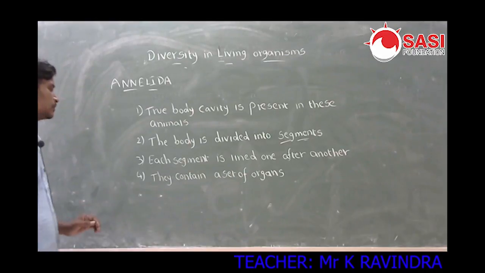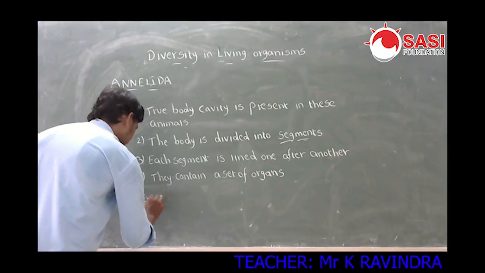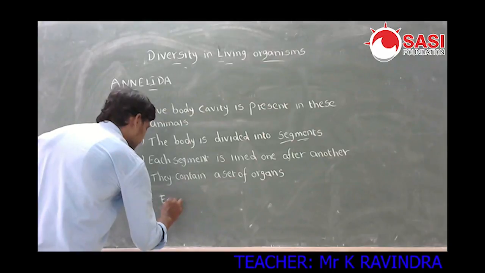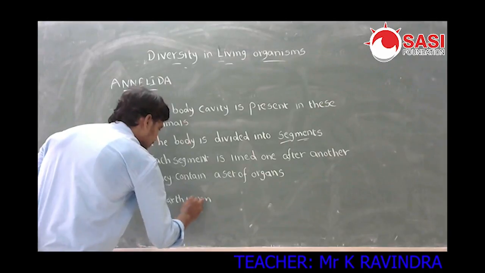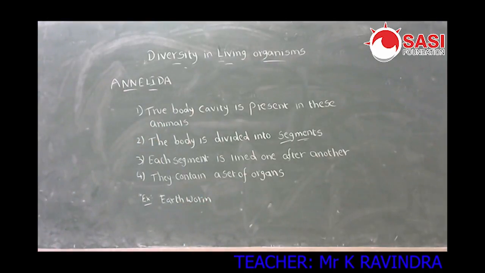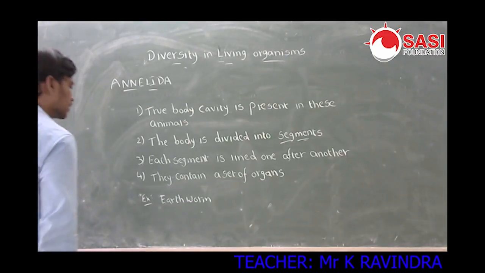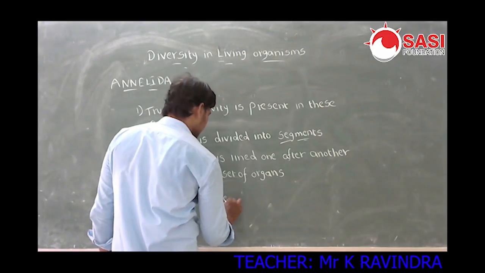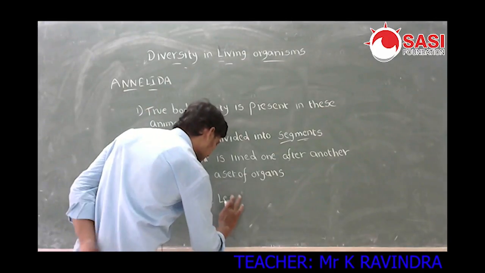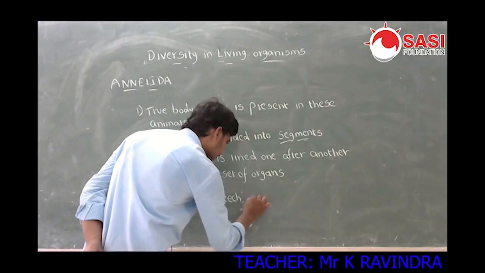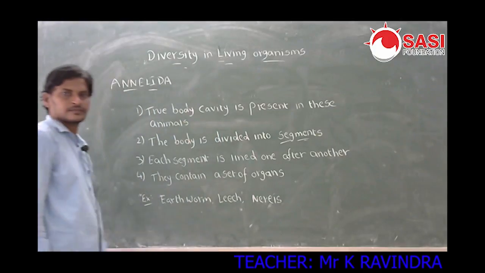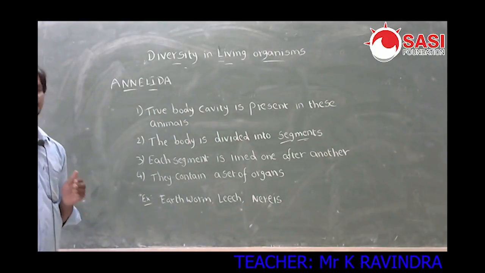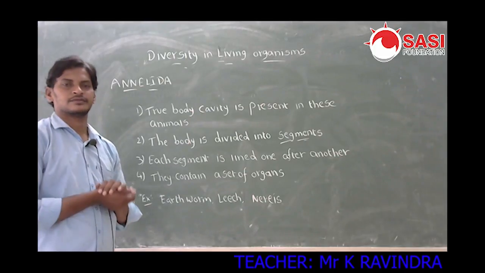For example, earthworm. We can see the examples are earthworm, leech, and nereis. These are the best examples of Annelida.